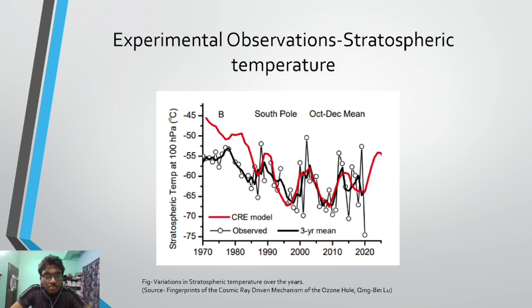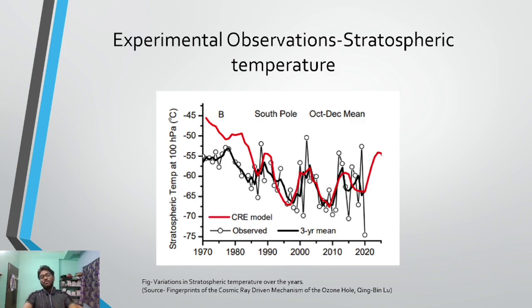If we go on in some respects with respect to the properties of total ozone depletion or the stratospheric temperature decrease, and find that these all satisfy the CRE model, it is no doubt that the CRE model is well fitted with ozone depletion. This is the basic conclusion we can draw from here.